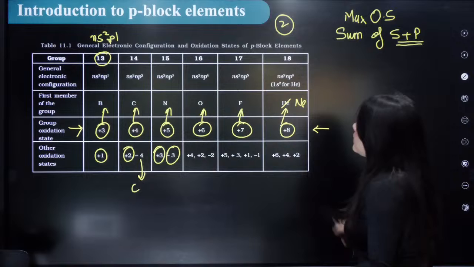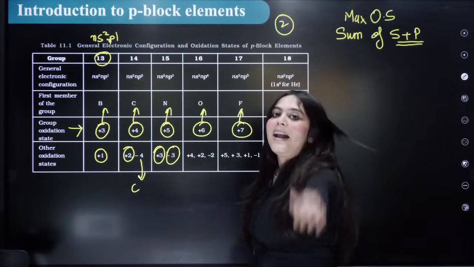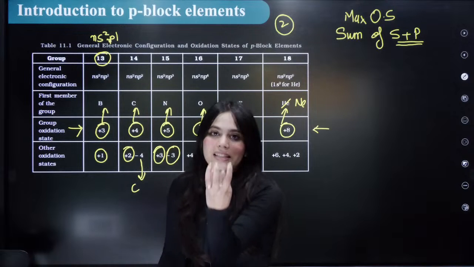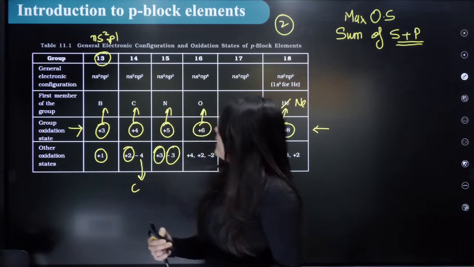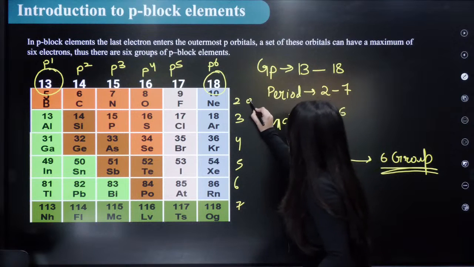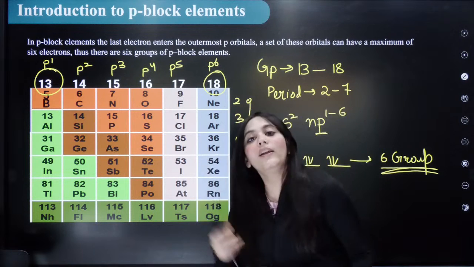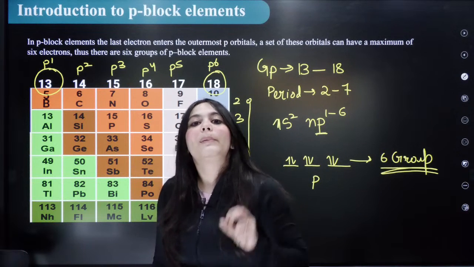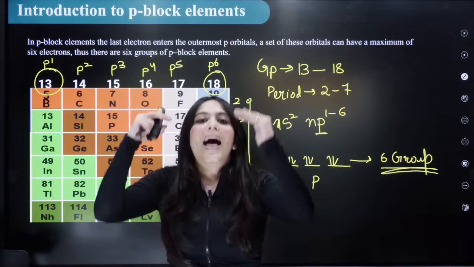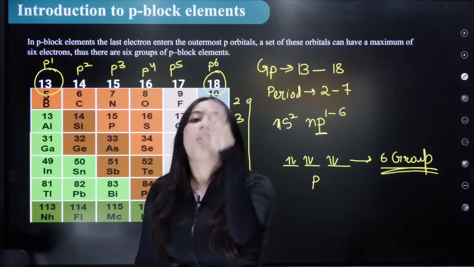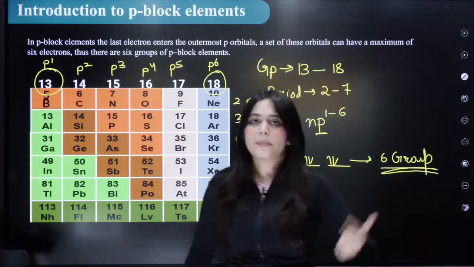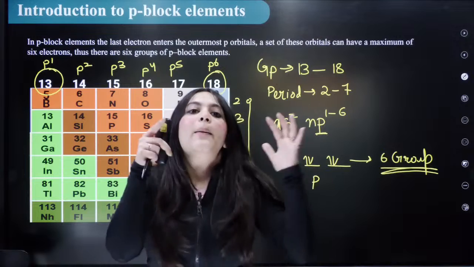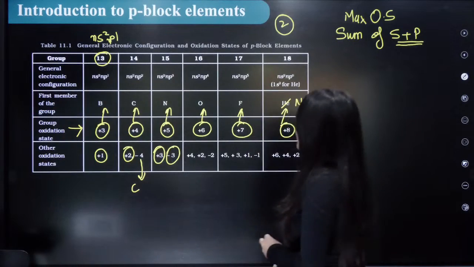Okay? This is what you get out of this graph. And as you go down the group, what happens? The smaller oxidation state becomes more stable. Let us look here again. So when I go down the group, the smaller oxidation state, for example, plus 1 for group 13 and plus 2 for group 14, will be more stable. As you go down the group, the smaller oxidation states become more stable. What is the reason behind it? I will let you know as we proceed further. But right now, know these specific things.